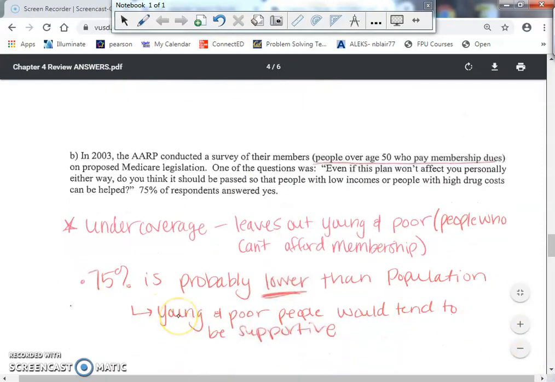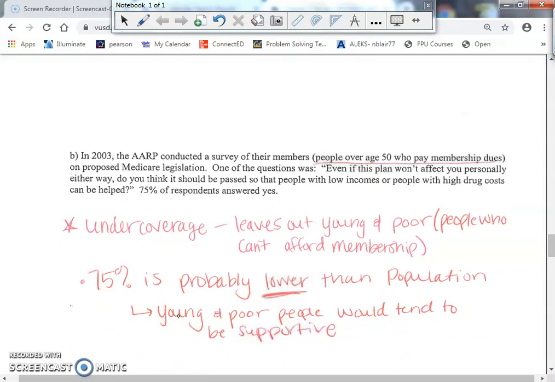Young people tend to support helping people get through stuff that maybe don't have as much money because young people don't typically have as much money. So younger people would probably want to say yes. And poor people, of course, they're going to want to have help getting their high drug costs. So they're going to want to say yes as well. So I'm thinking this is too low.